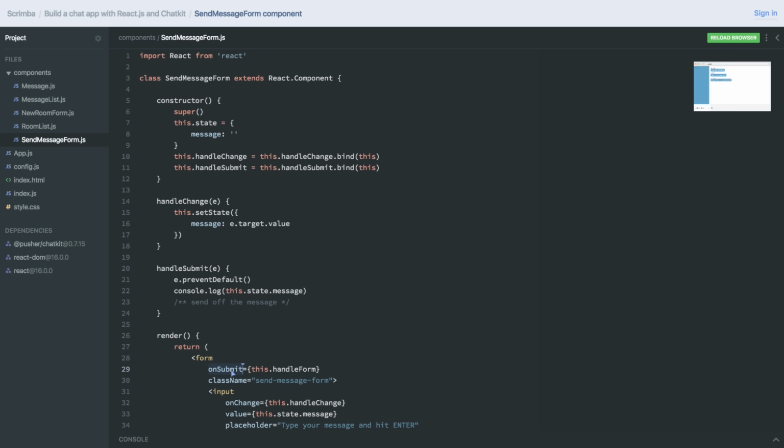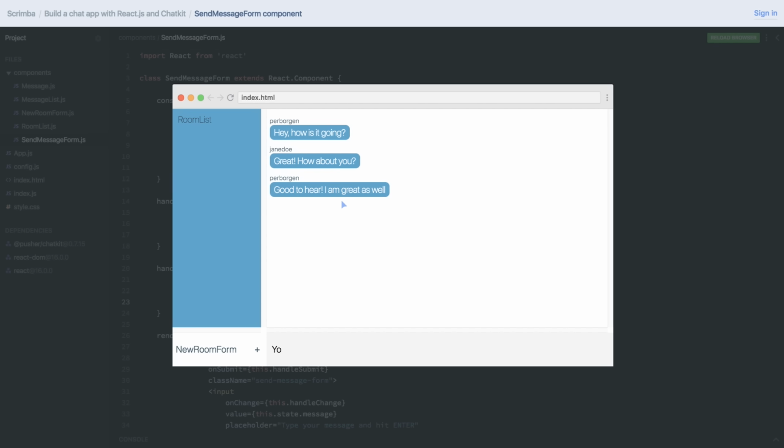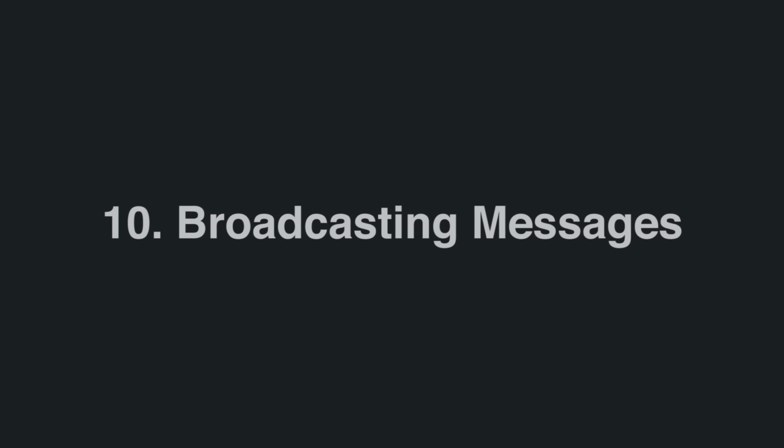I like to have the event listeners and event handlers resemble each other, only swapping out "on" with "handle", as I think that's a good practice, which makes the code readable and understandable. So in the next lecture, we're going to learn how to take our messages and send them off to the Chatkit servers so that the message is broadcast to everybody who is part of this chat room. I'm looking forward to seeing you there.